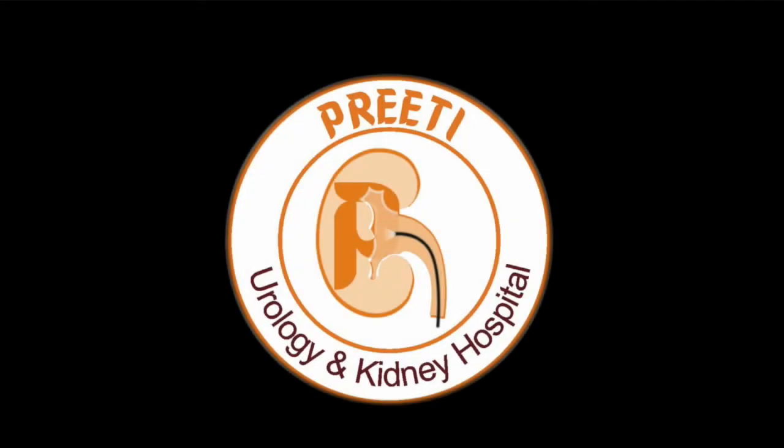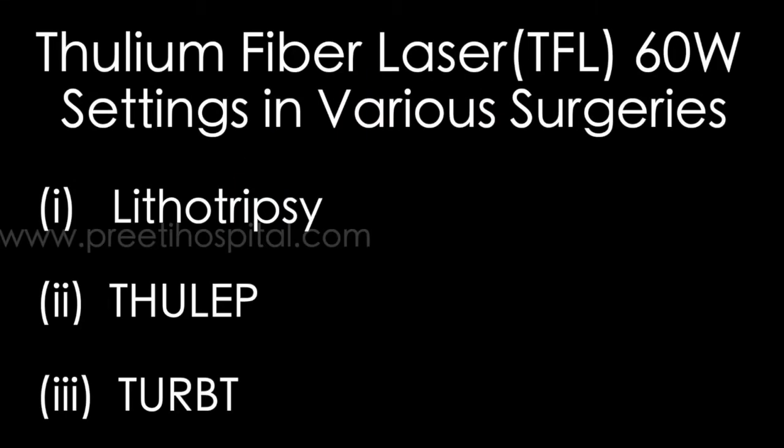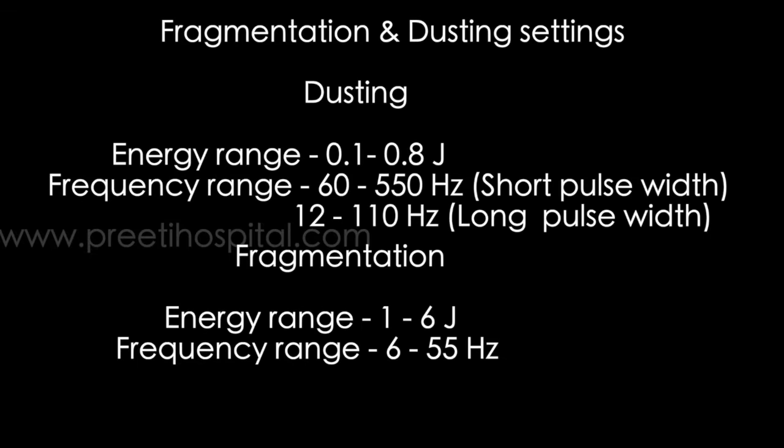Hereby, we are giving the thulium fiber laser settings in various surgeries: lithotripsy, THULEP and TURBT. As you know, thulium fiber is used in lithotripsy recently. For dusting, the energy range is 0.1 to 0.8 joules, frequency range 60 to 550 Hz, quite a long range, and 12 to 110 Hz. For fragmentation, energy range 0.1 to 6 joules, frequency range 6 to 55 Hz.